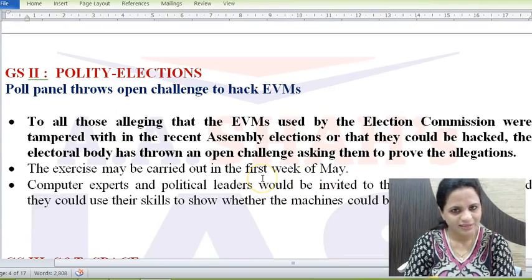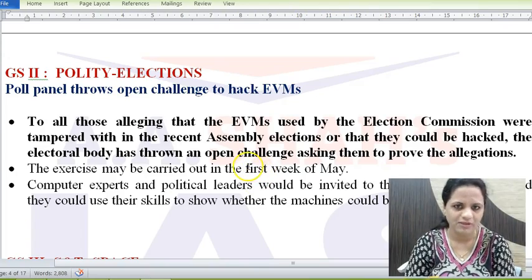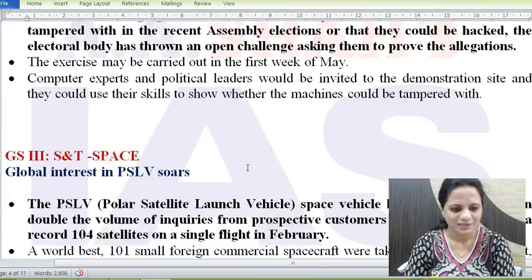So EVM hacking is an issue which is doing the rounds. This is just the news that the Election Commission has thrown an open challenge: if you are making such allegations, then prove them. Hack and show the EVMs. So this is the news.